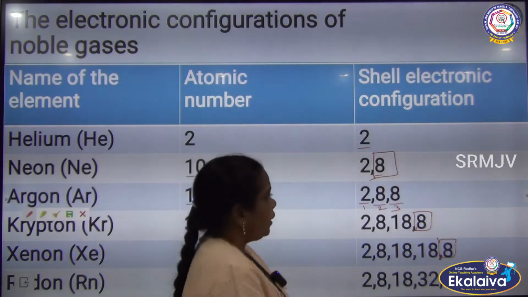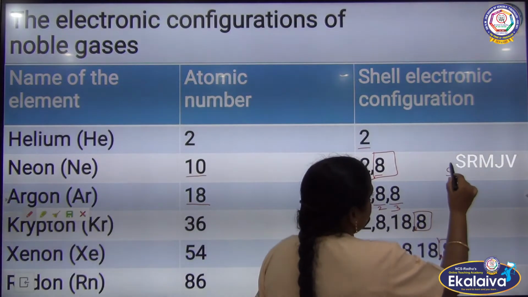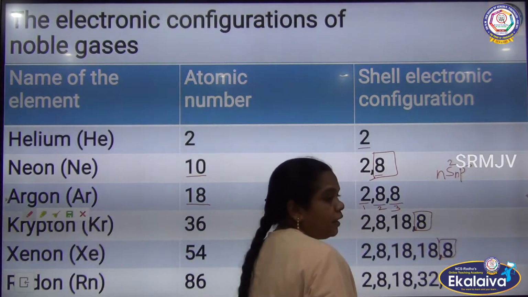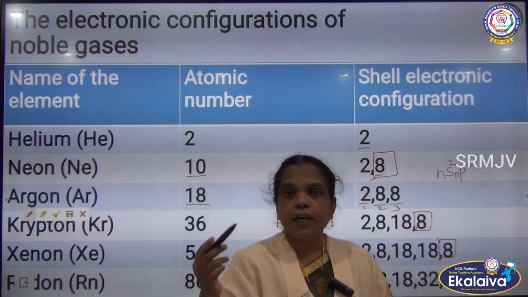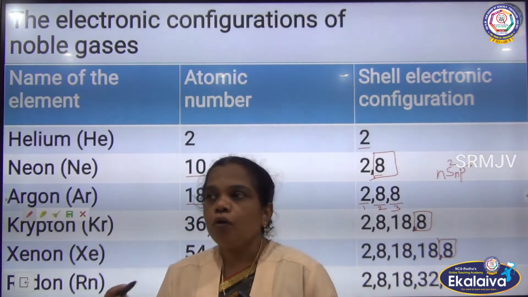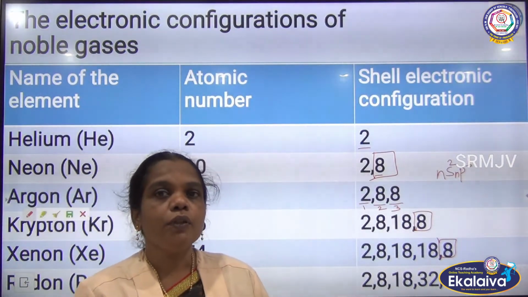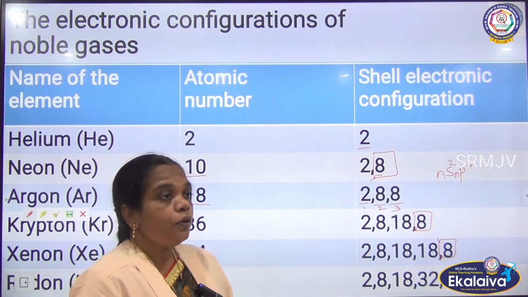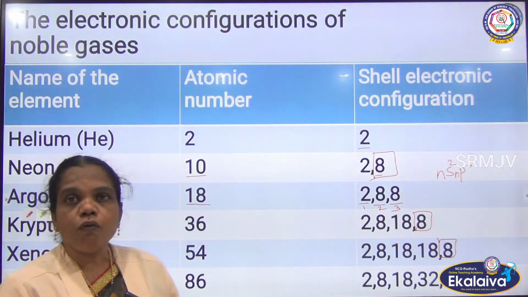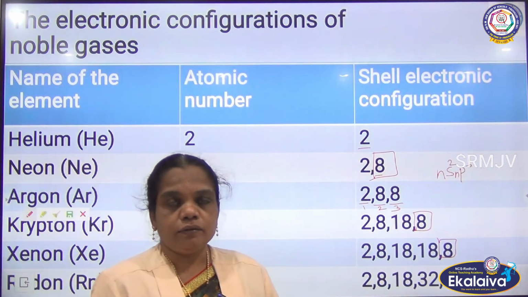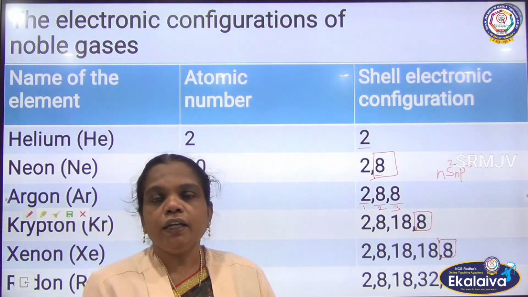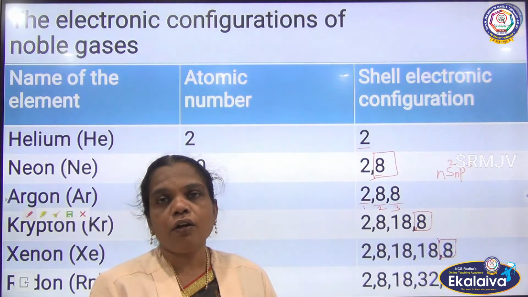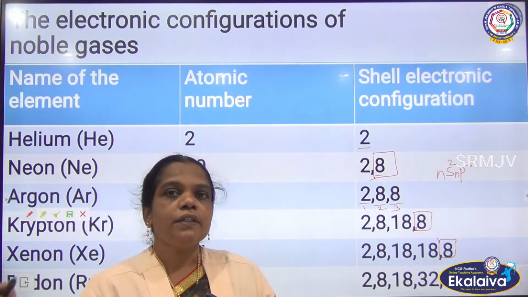So what is the 8-electron configuration? ns2 and np6, 8 electrons. If the atom attains 8 electrons in the outermost orbital, we cannot remove the electron from the atom, so it can exist as stable. So what he explained: if the atoms involved in chemical bonding attain the 8-electron configuration, then they can form a stable compound.